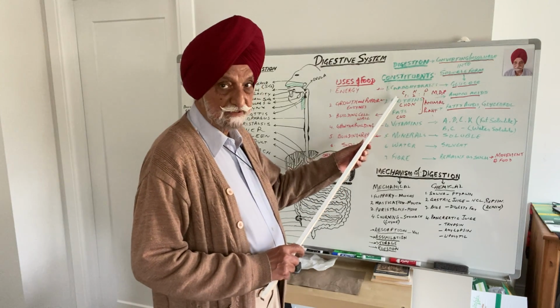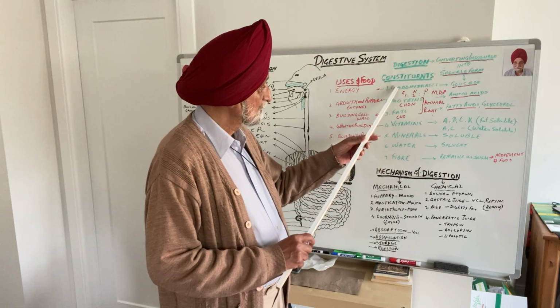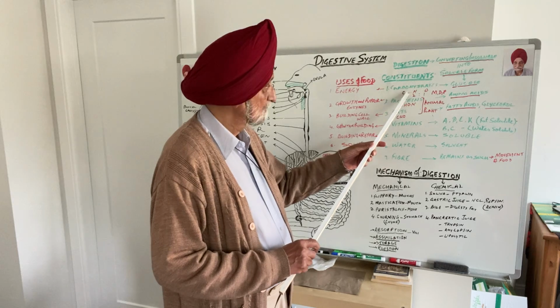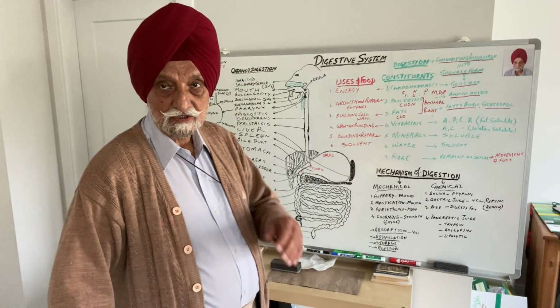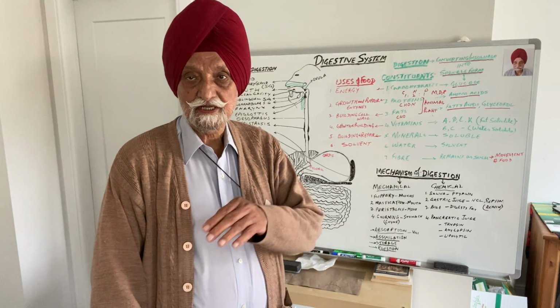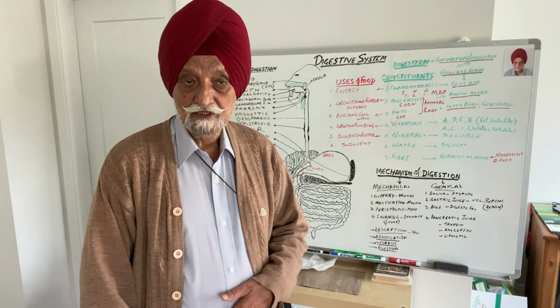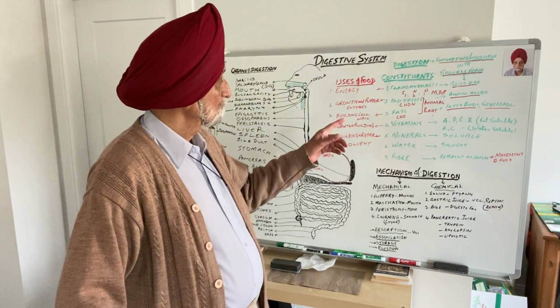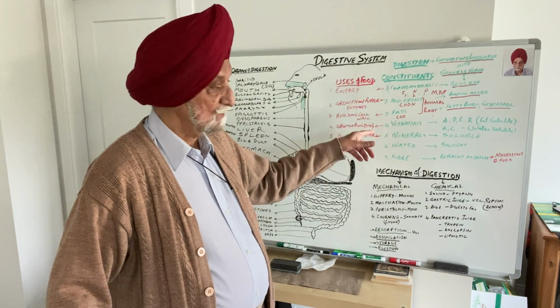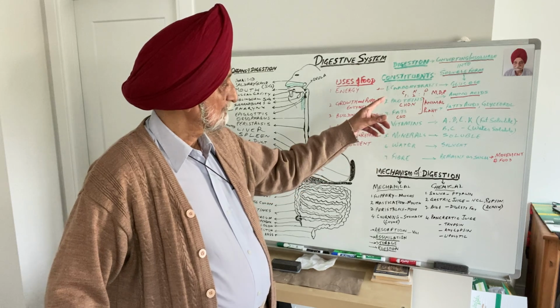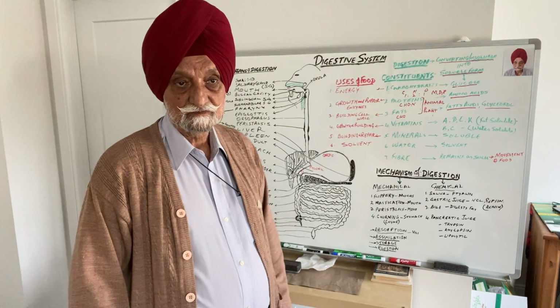Now, carbohydrates, as the name indicates, are the compounds of carbon, hydrogen, and oxygen, in which the carbon, hydrogen, and oxygen are present in the ratio of 1:2:1. I mean carbon 1, hydrogen 2, and oxygen 1.